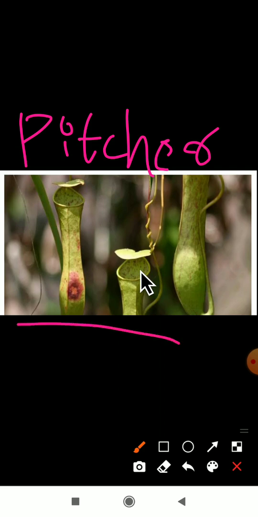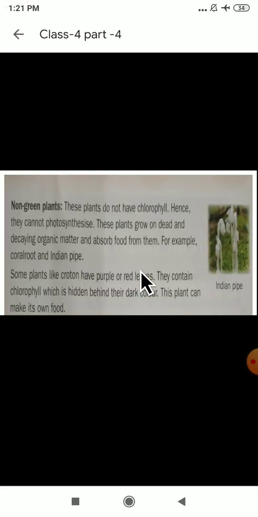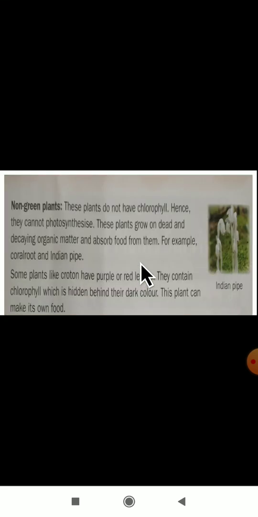The next we will study now is about non-green plants. These plants do not have chlorophyll. Dear students, you all know what chlorophyll is. Chlorophyll is a green color pigment. Because of the chlorophyll only, the plants make their own food. But in non-green plants, the plants which are not green in color, how are they going to prepare their food, that we'll see here.